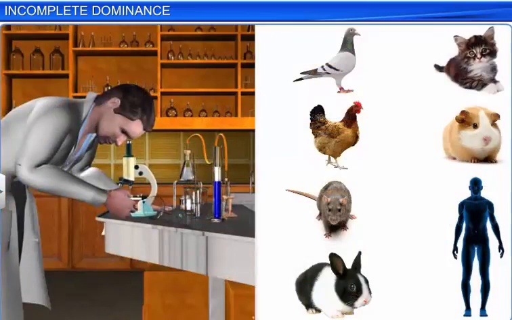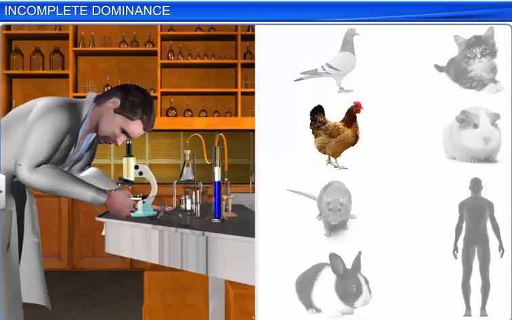Apart from snapdragon plants, experiments were conducted on birds like pigeons and poultry, and on several animals like mice, rabbits, cats, guinea pigs, and even man.